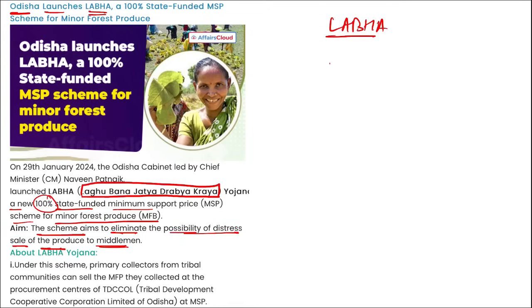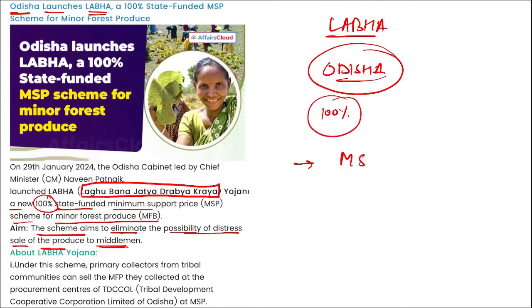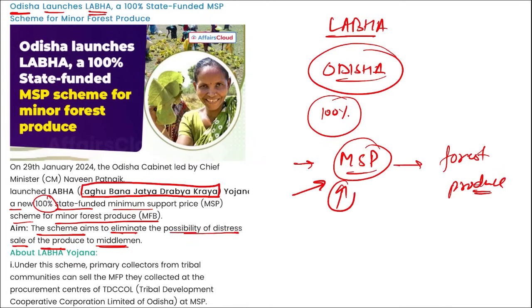So coming back, this Labha scheme was launched by Odisha, right, and it is a scheme that will be 100% state funded, and this is basically to provide a minimum support price for the forest produce, right. This will help the farmers so that they do not have to sell their product in distress to the middleman for low prices, because of which they have been setting up a minimum support price for the forest produce under this Labha scheme, right, that was launched by Chief Minister of Odisha Naveen Patnaik.